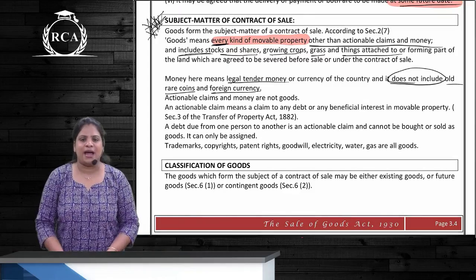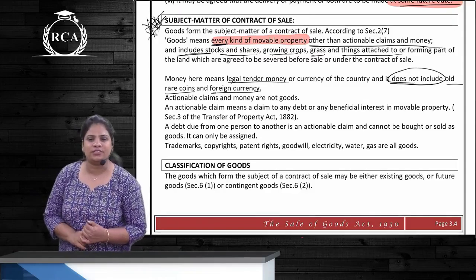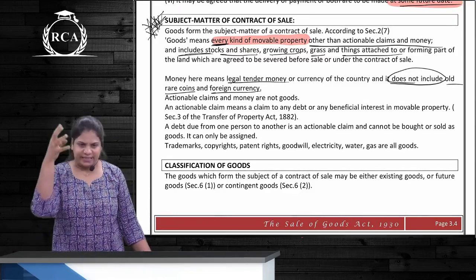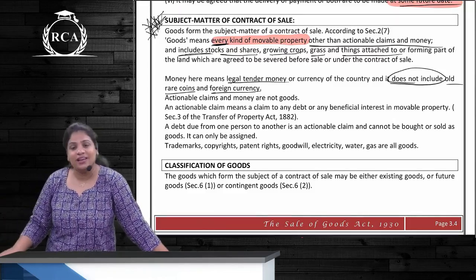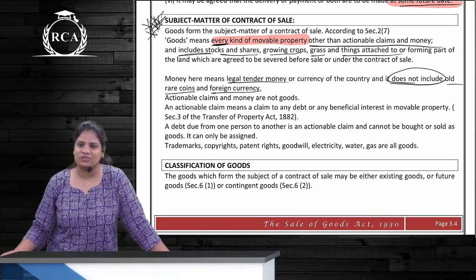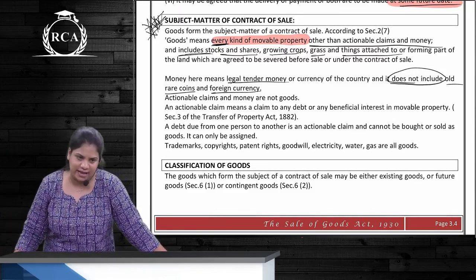So this iPad, can I sell it? Yes. Are they goods? Meaning, is a phone goods? Yes. The AC right now is attached to the wall which is attached to the building, to the land. Can I still sell this AC? Yes. Why can I sell it? Because it is agreed to be severed before sale, correct?